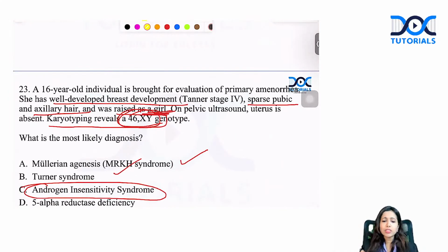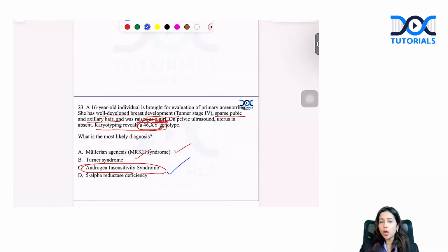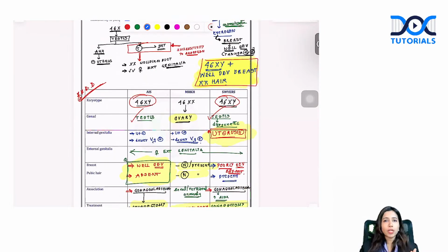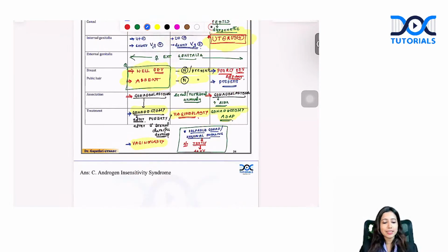Again, all these features are going against Turner's syndrome. In Turner's, the hair growth is present. The karyotype is not 46XY. So again, the answer is not Turner's. This is typically androgen insensitivity. They can give you any of these scenarios. All these scenarios are very important. They will give you a question. Even if they give you rarer options, you can easily come to the answer by ruling out these very common options or questions as such.